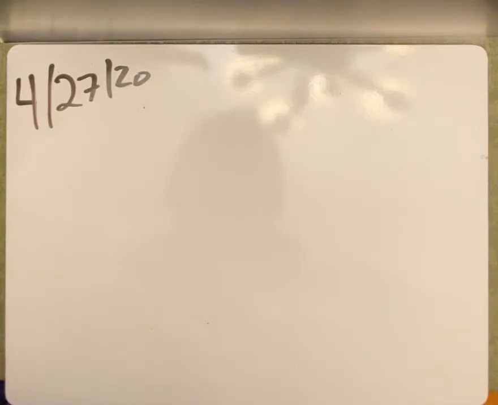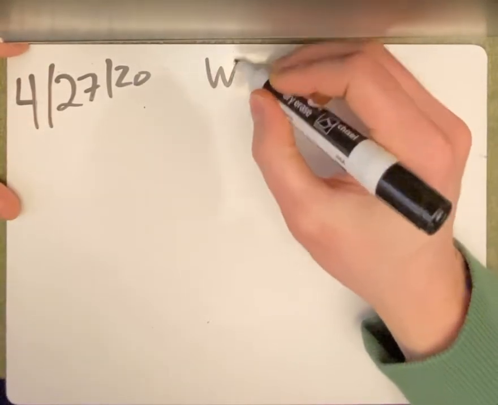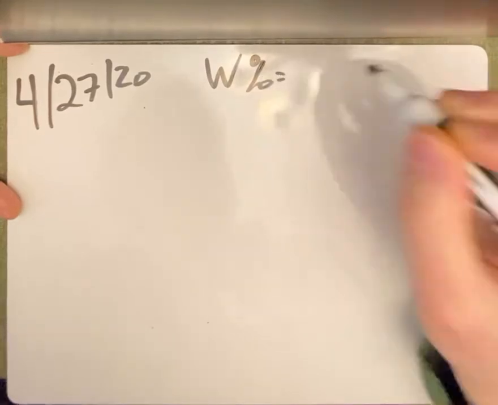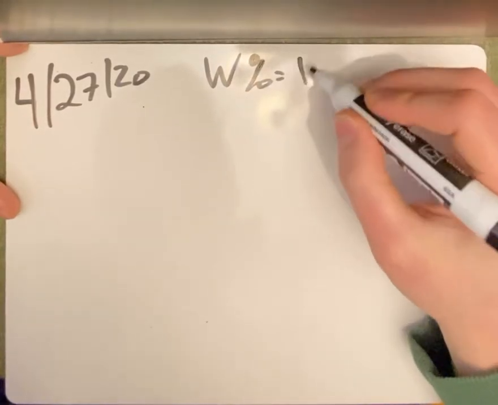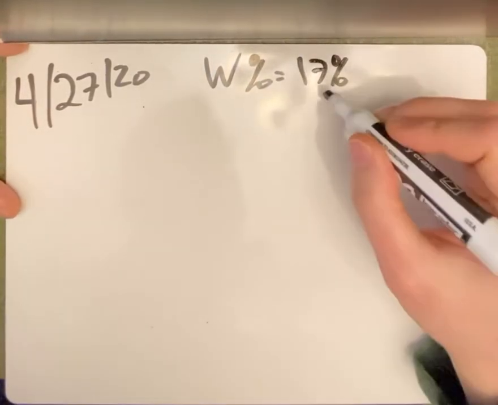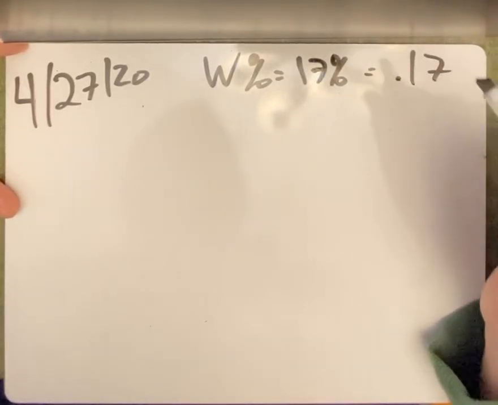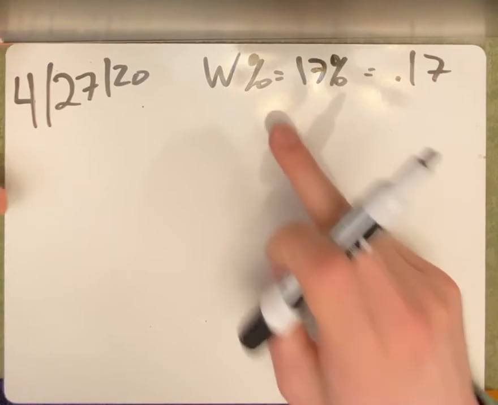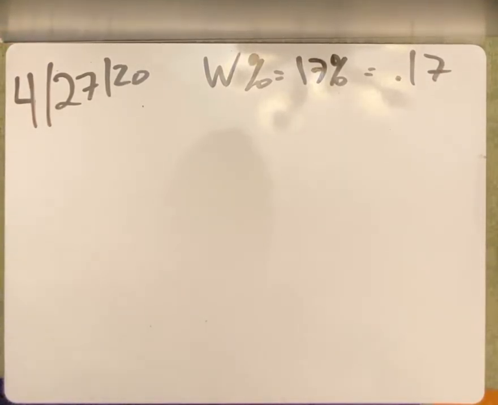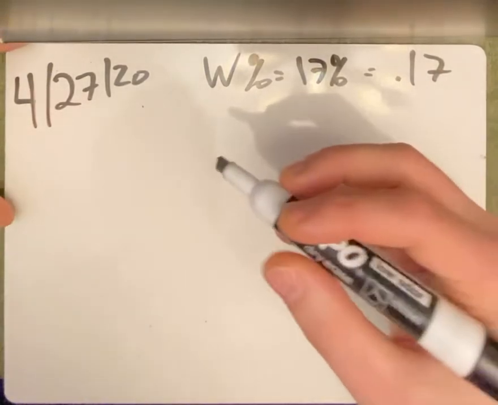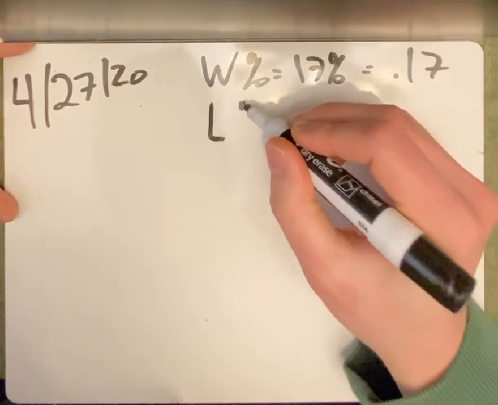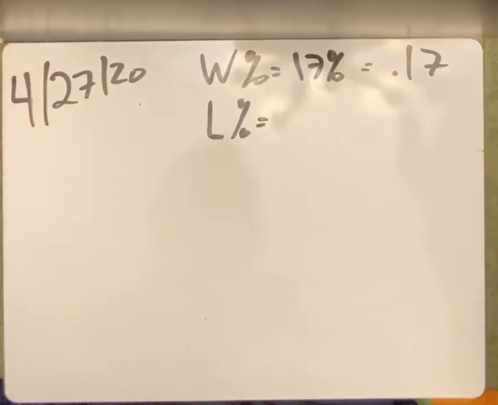Before I get into this, I'm writing down 2 things that are very important. The chance to win, the percentage, is 17, and if I move my decimal 2 to the left, that means it's 0.17. This is my winning percentage. I don't know my losing percentage, but to get it, what are percentages out of? 100.